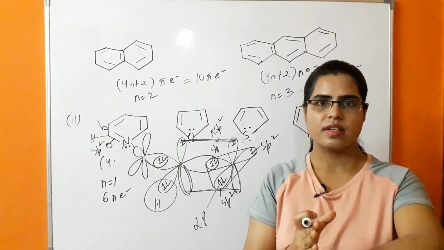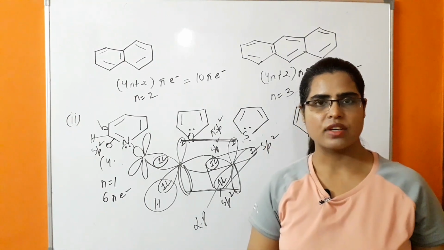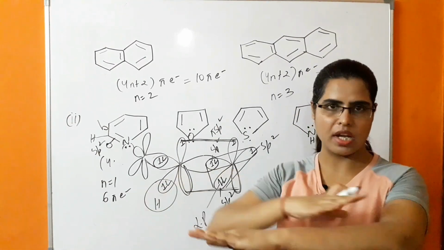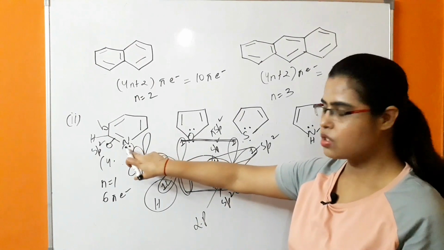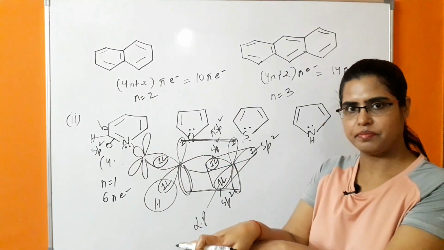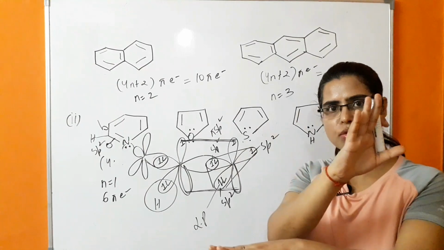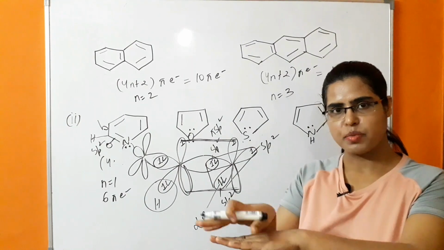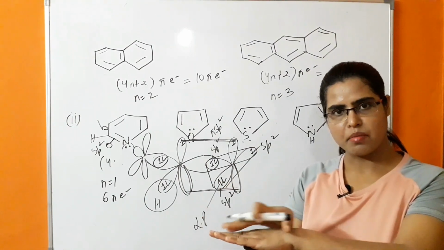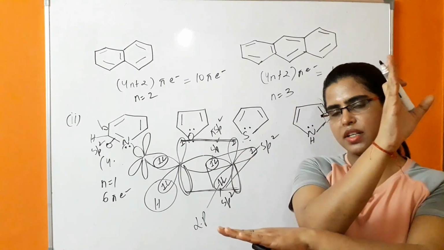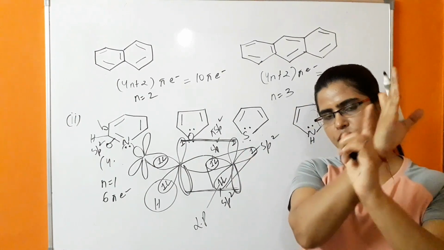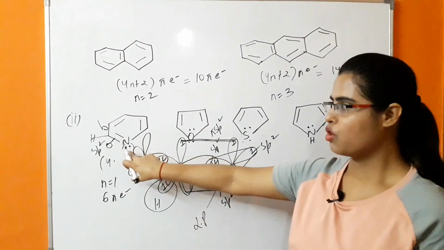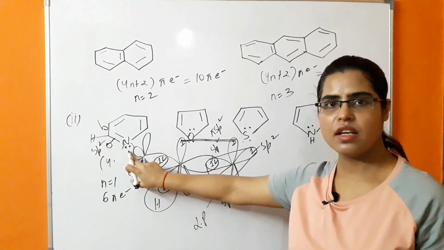For aromaticity, there should be delocalization of pi electrons, and these pi electrons are perpendicular to the plane of the molecule. In the case of nitrogen, this lone pair is present in the plane. So it is perpendicular to the unhybridized p orbital, that is the pi electrons. When this lone pair is present in the plane, it will not be conjugated with the pi electron cloud which is present perpendicular to the plane of this molecule. So this lone pair is not participating in aromaticity.